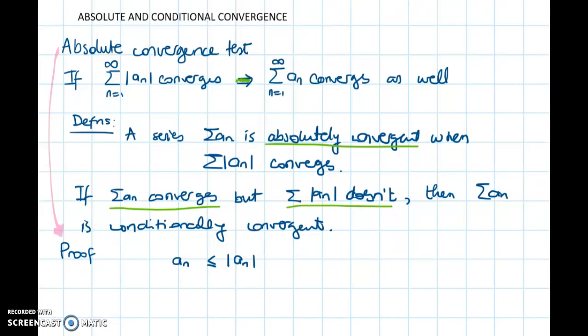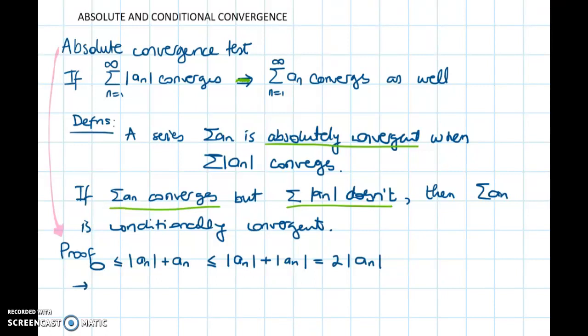So we're going to solve this problem by adding on both sides of the inequality one more time the absolute value of a_n. So now we are sure that 0 is less than or equal to the absolute value of a_n plus a_n, which is less than or equal to the absolute value of a_n plus the absolute value of a_n. So we can write 2 times the absolute value of the terms a_n.